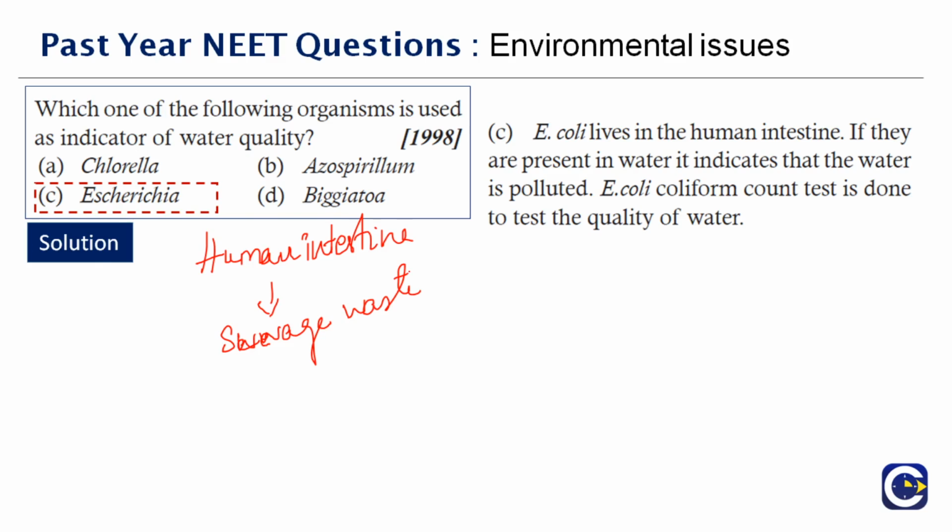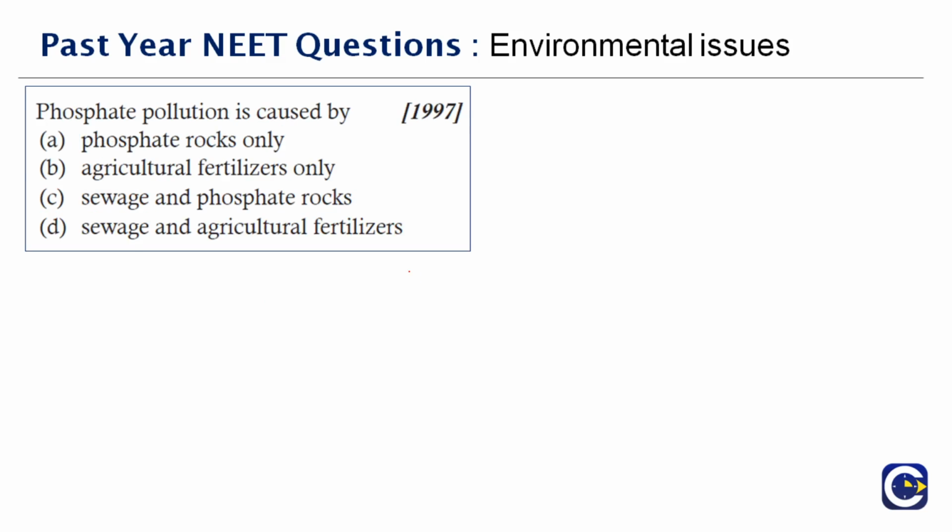Okay. Next question here. Phosphate pollution is caused by dash. Okay. Even this we have discussed in the earlier parts. See, phosphate is predominantly used in fertilizers. Okay, the main contribution of phosphate in the environment is only through fertilizers. Part of the fertilizers which contain phosphate are passed into the water bodies as surface runoff. And also you get contamination of water from the sewage which comes out from the agricultural part and other sources. They all, when they enter into the water body, of course actually pollute the water as well.